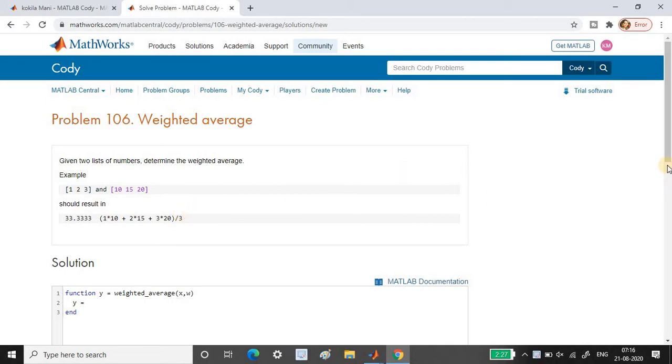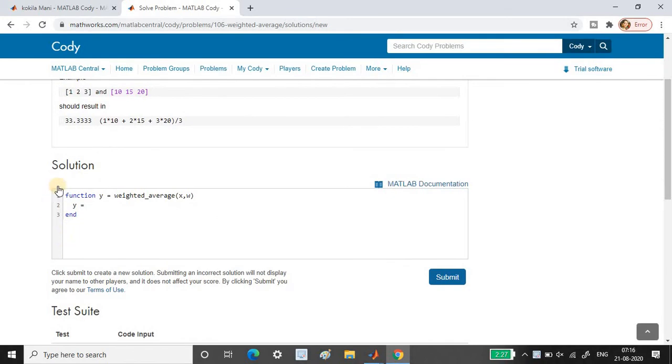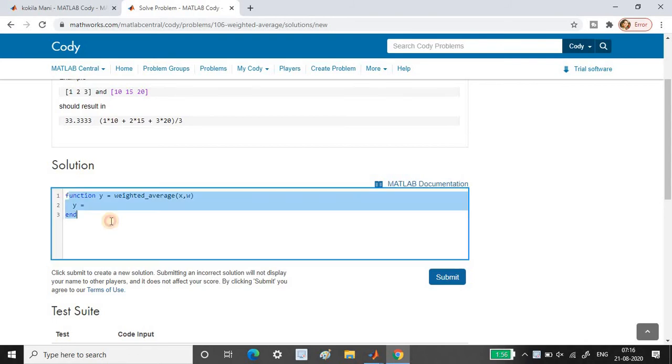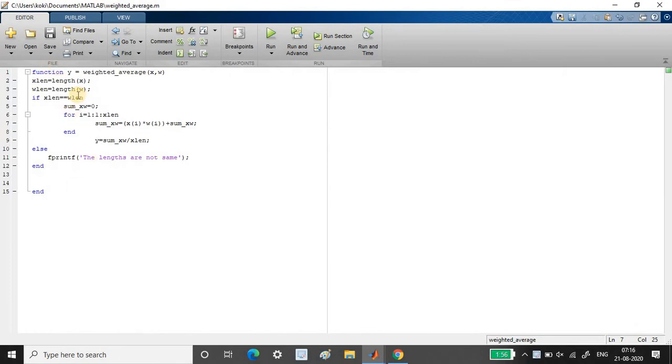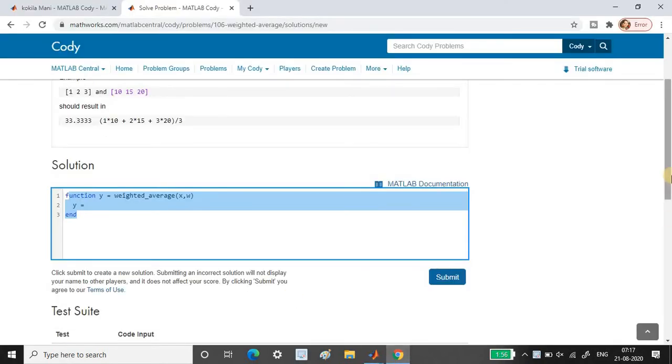Okay, so they will give you a solution template and let you know how the function should be: what the output variable is, what the function name is, what the input variable is, everything they'll let you know. What you have to do is copy and paste that particular function part here and develop your code. Okay, so here I have done it, and also I have developed it.